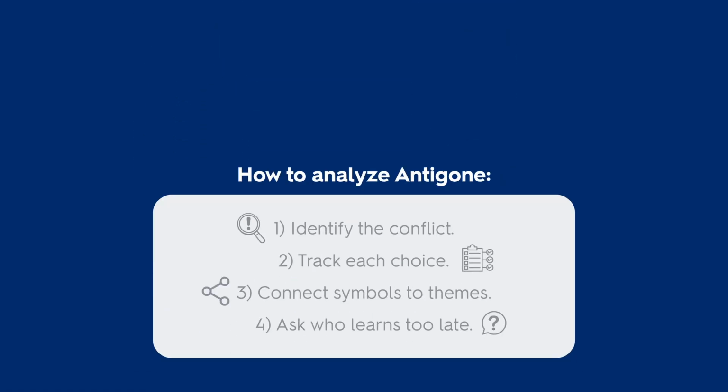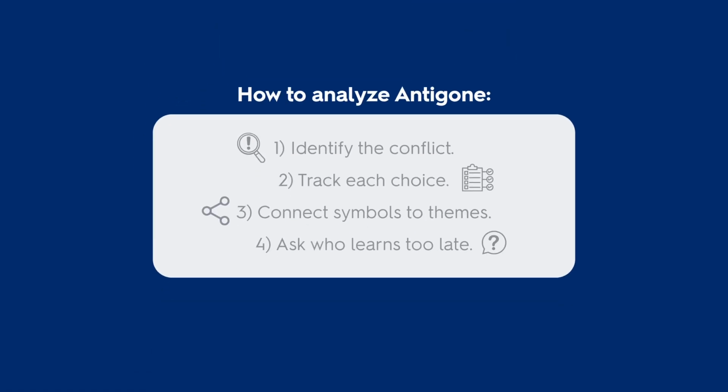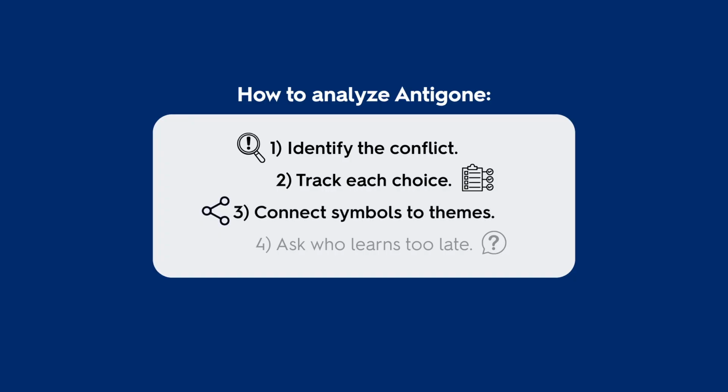Here is a simple way to read the play. First, identify the conflict between civic law and sacred duty. Next, track how Antigone and Creon respond to it. Then connect symbols, like burial and the tomb, to the larger themes. Finally, ask who gains wisdom, and when that wisdom arrives.